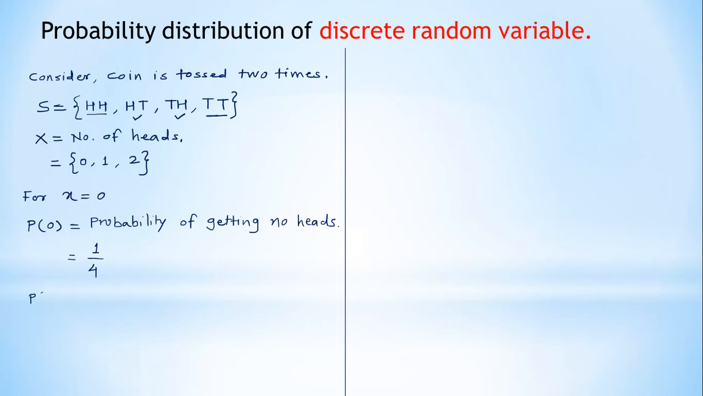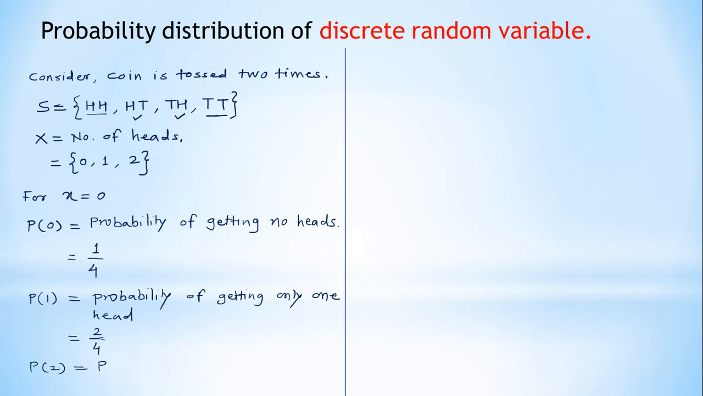Then we have to find the probability of 1. That means the probability of getting only one head. This is the meaning of P of 1. Now, what is the probability of only one head? This 1 is related to two elements of the sample space, so it will be 2 upon 4. Similarly, P of 2.